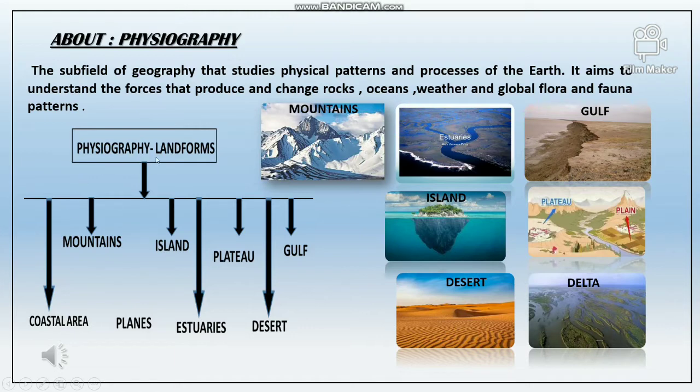Physiography means the study of different types of landforms. It consists of mountains, coastal areas, islands, plains, estuaries, plateaus, gulfs, deserts, etc. Here you can see pictures of different types of landforms.